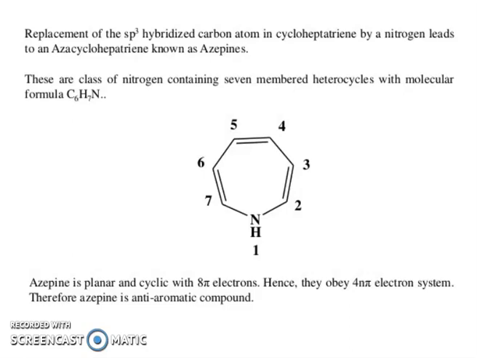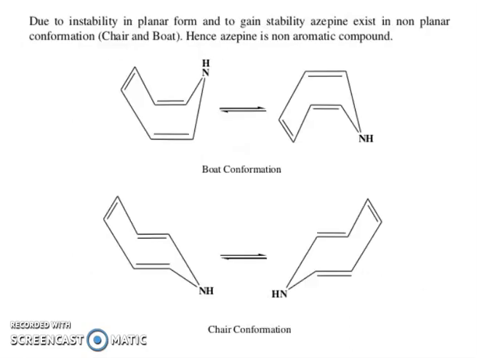Azepine is planar and cyclic with 8 pi electrons. Hence, they obey the 4n pi electron system. Therefore, azepine is an anti-aromatic compound. Now, due to instability in planar form and to gain stability, azepine exists in non-planar conformations, chair and boat. Hence, azepine is a non-aromatic compound. This is the boat conformation, this is the chair conformation.